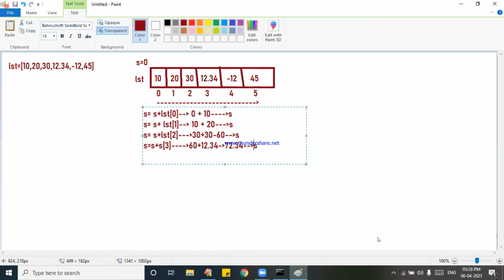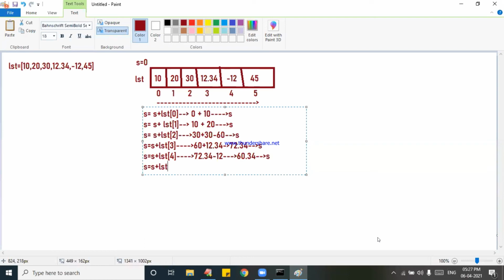Next I am writing S is equal to S plus LST of 4. This is not LS, this is LST, by mistake I wrote. So it is LST of 4. What is it going to be? 72.34 minus 12 is 60.34, kept into S.